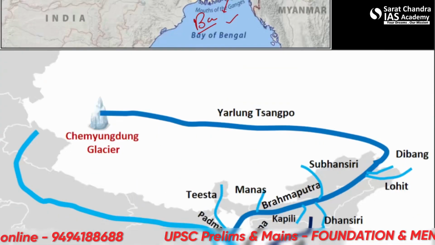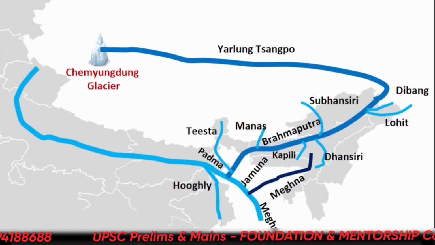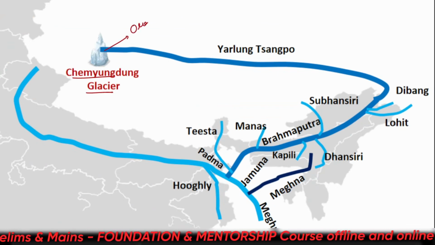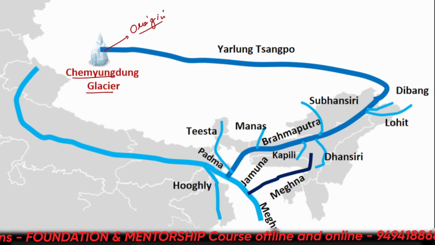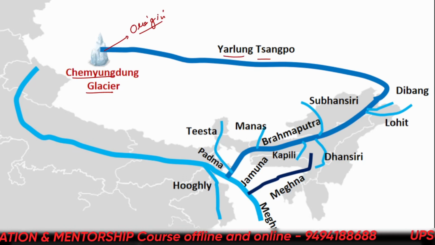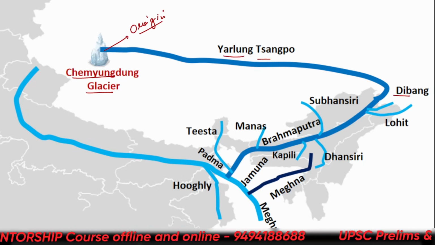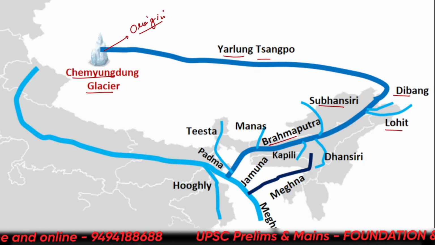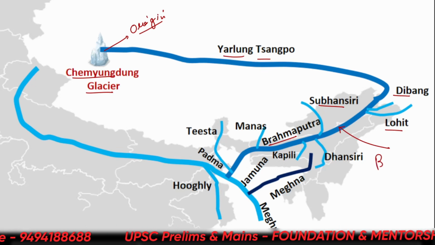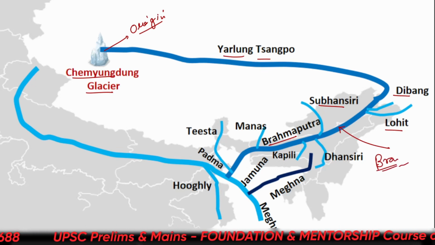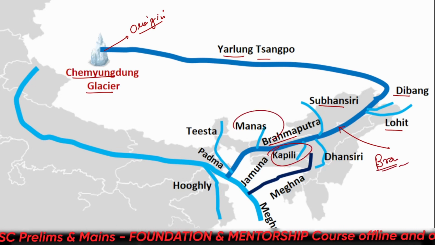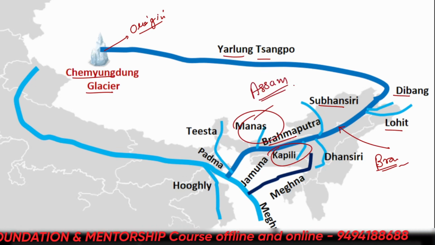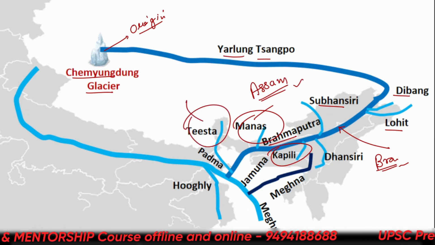So let's move forward. Here you can see the Chemayungdung glacier, which is the origin of the Yarlung Tsangpo or the Brahmaputra river. These are some territories: Dibang and Lohit, the Subansiri, the Brahmaputra, this is the major river, the Kapili, Manas is in Assam, and the Teesta, which is in Sikkim.